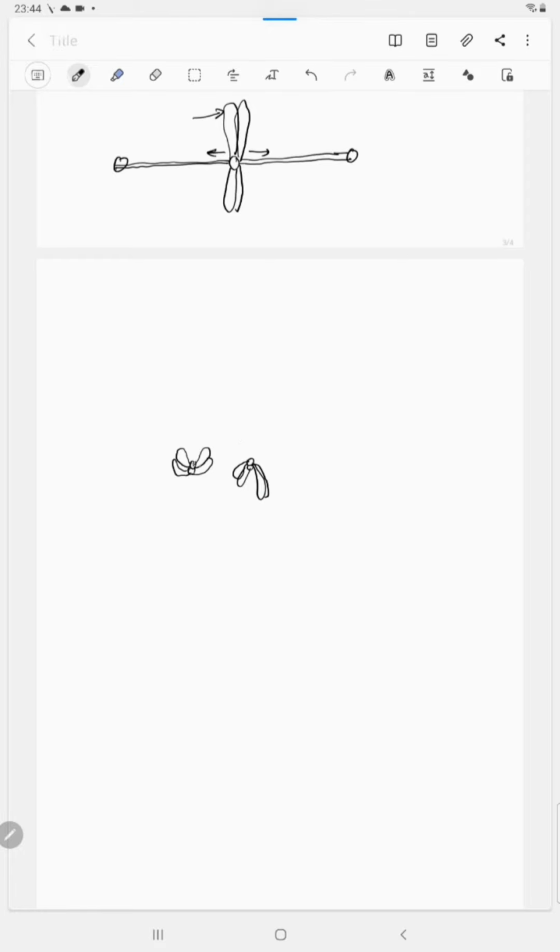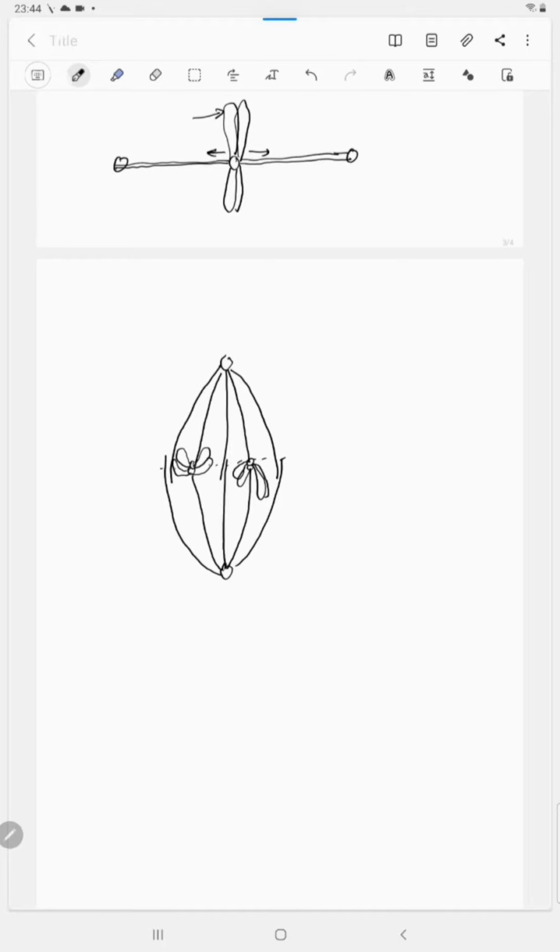And this is the equatorial plate or metaphasic plate. This is the pole, and the spindle fibers are attached to the kinetochore like this on both sides. There are also continuous spindle fibers which have a different role that I will tell you later. So this is called metaphase.